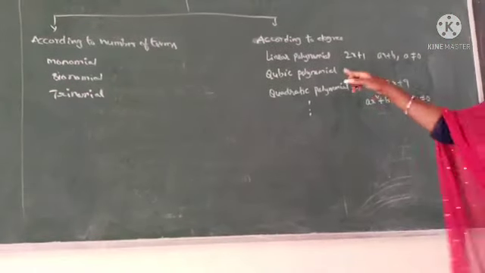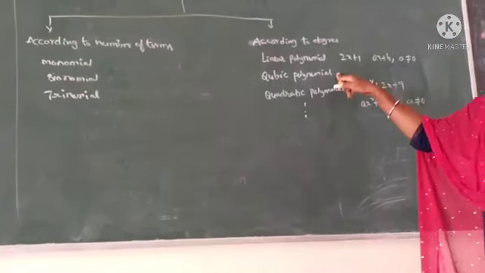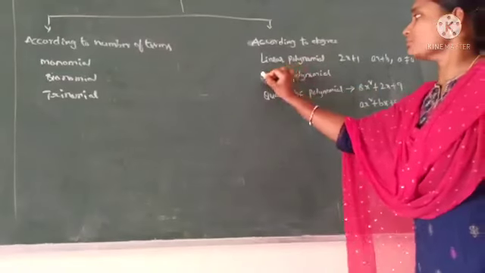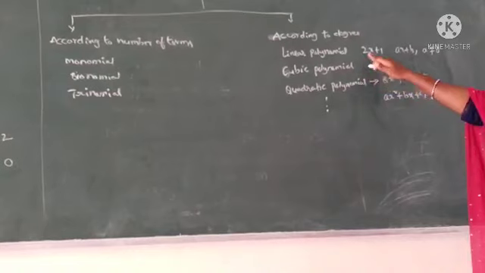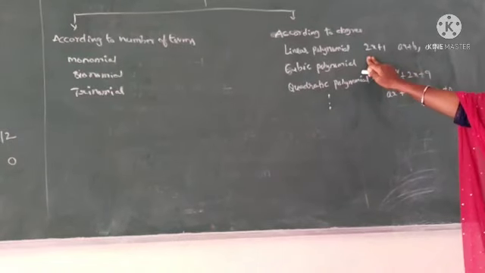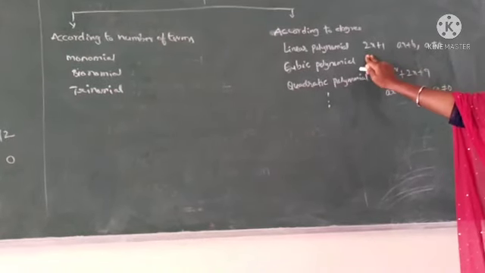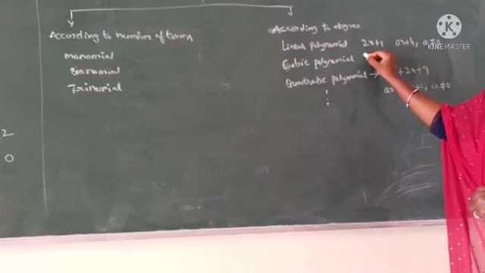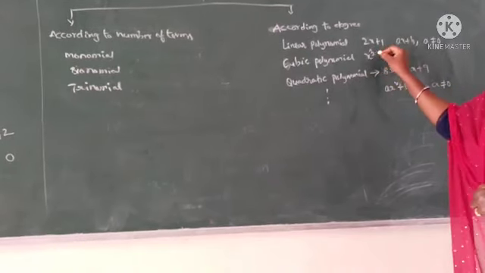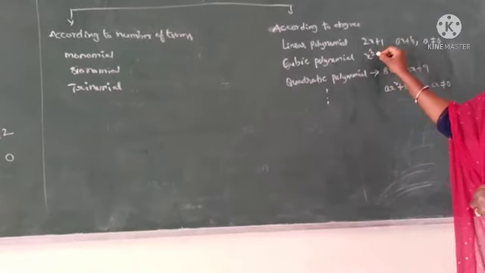Now coming to cubic polynomial. In a polynomial, if the degree is 3, such polynomials are called cubic polynomials. For example, x cube plus 8x square minus 2x plus 9.